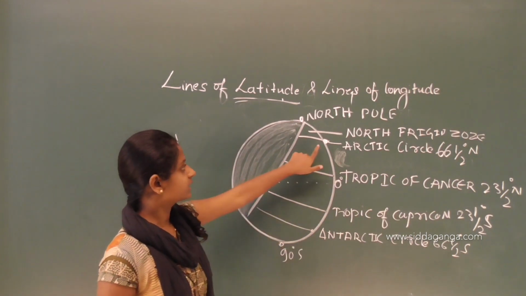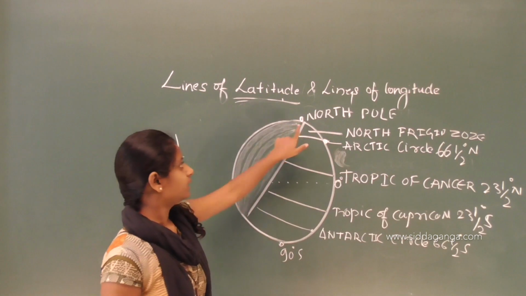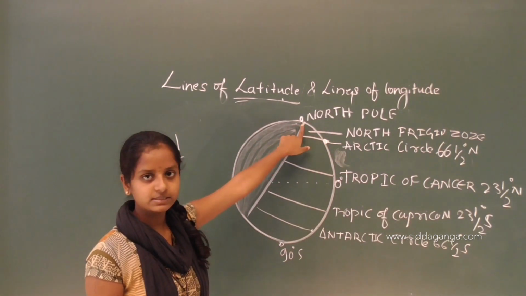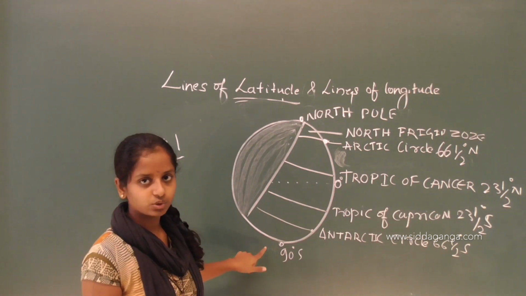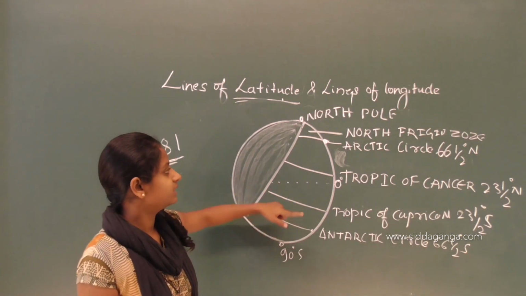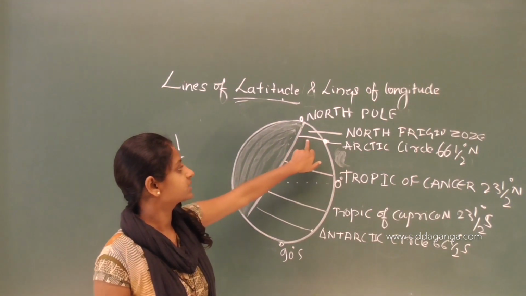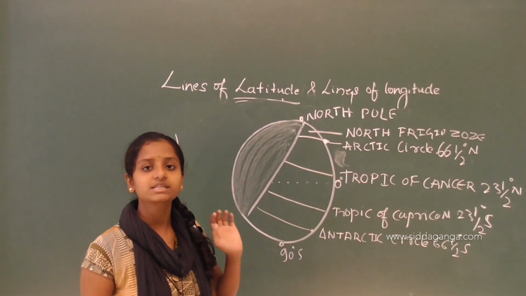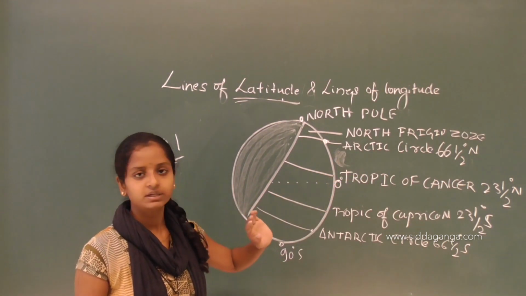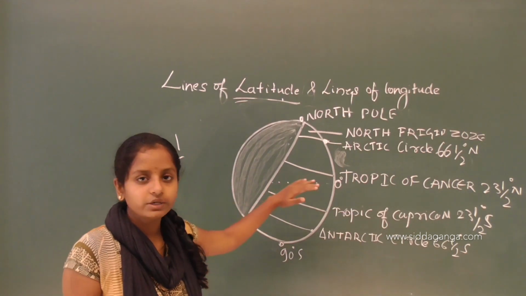The first is the north pole, which is the most important, and this is the south pole, which is also important. In between these, this latitude is called the Arctic Circle, which is 66 and a half degree to the north.